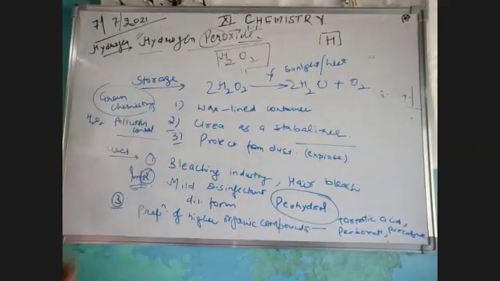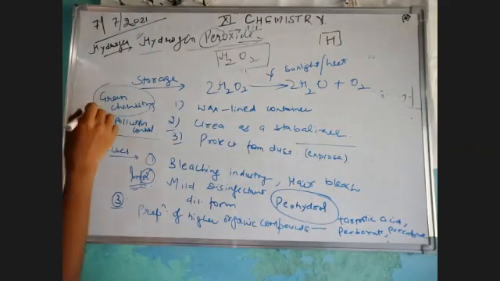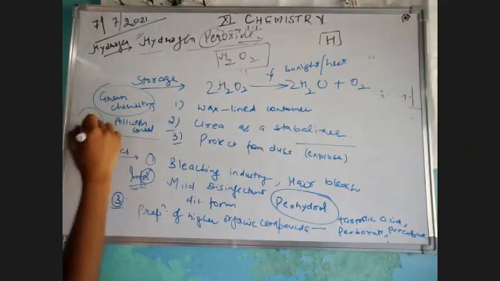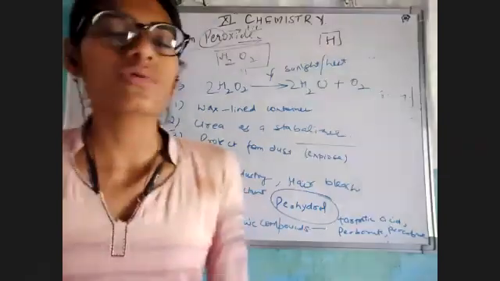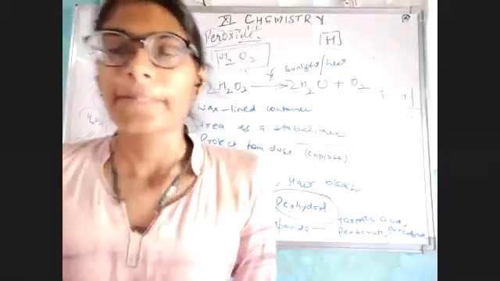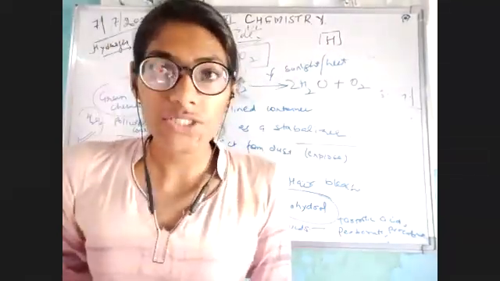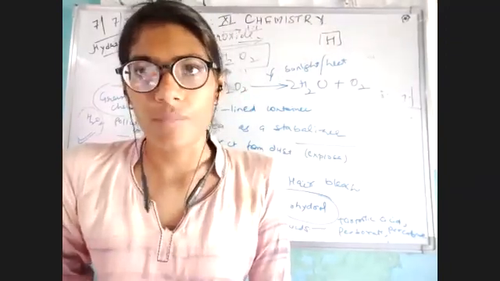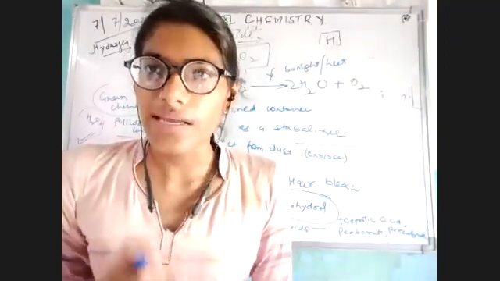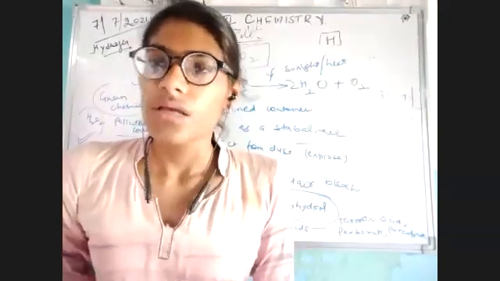That means if I need to prepare more compounds from hydrogen peroxide, we can use it more efficiently because it is less polluting. Okay, so class, this was all about hydrogen peroxide. We have studied about the uses, the preparation, the physical properties, and the structure also. All right, so if there is any kind of doubt, any kind of query, please let me know